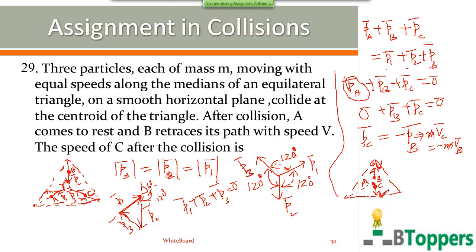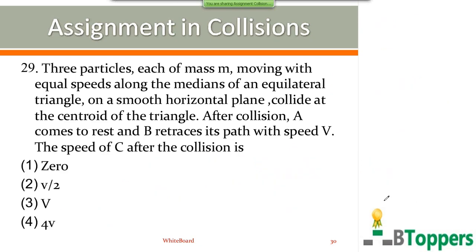So if you want to copy the solution of the problem, you can take a pause and copy the solution of the problem. So for question number 29, the third option is the answer. The speed of C after collision is V and the direction of motion will be opposite to B.